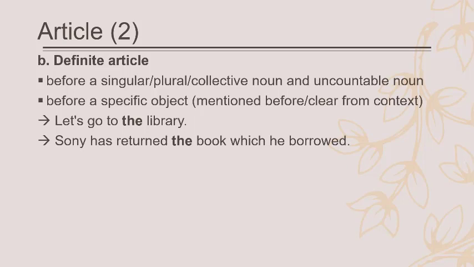Sunny has written the book which he borrowed. So Sunny borrowed the book, and so book here becomes definite because of the post-modifier, which he borrowed. So book here becomes definite because of which he borrowed.